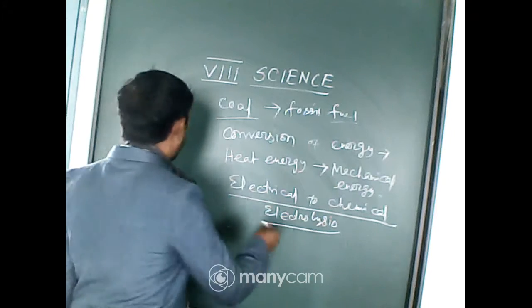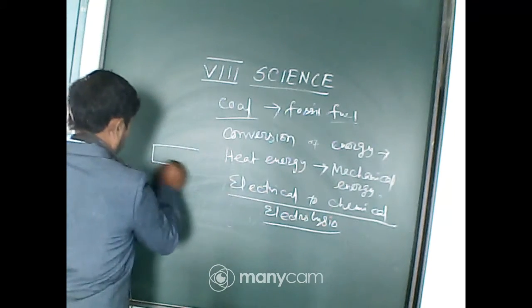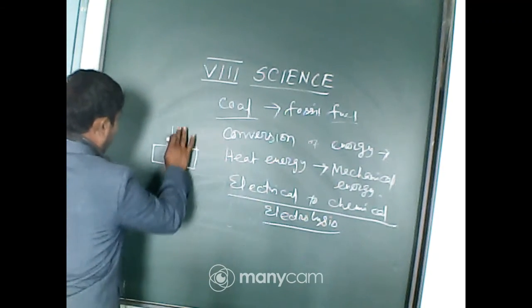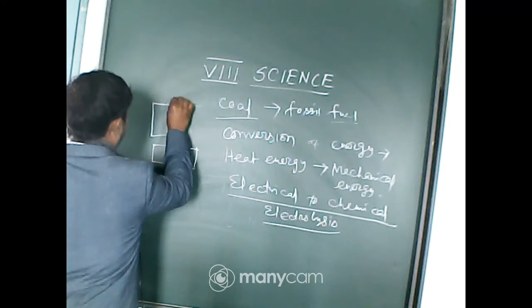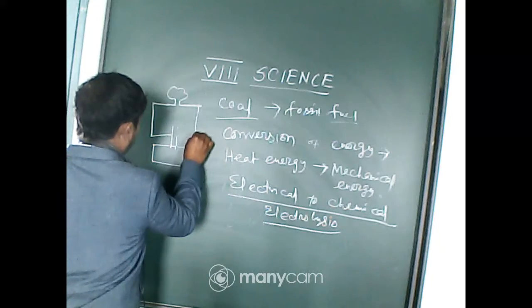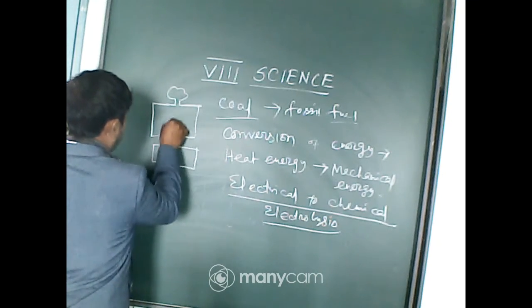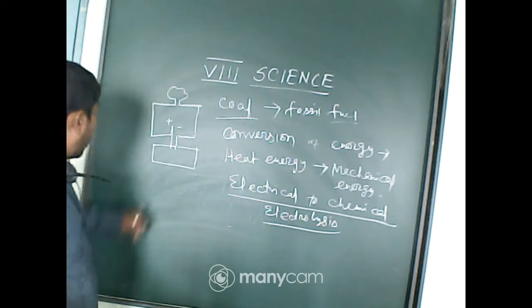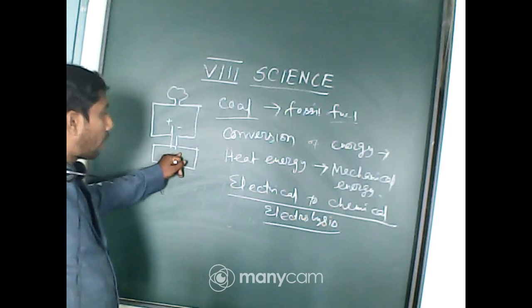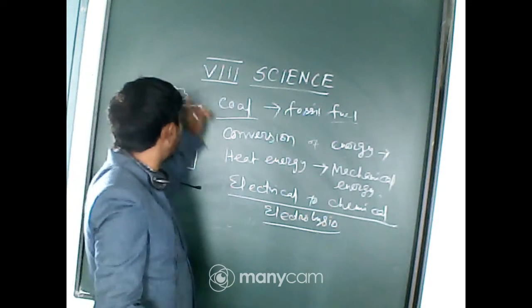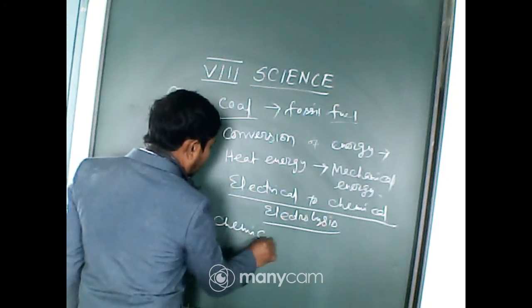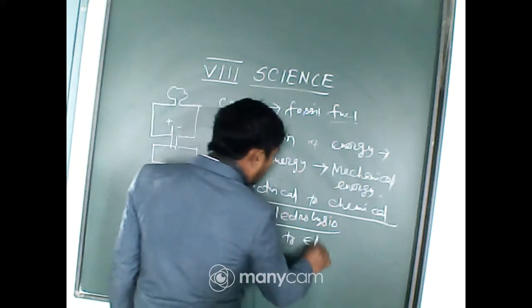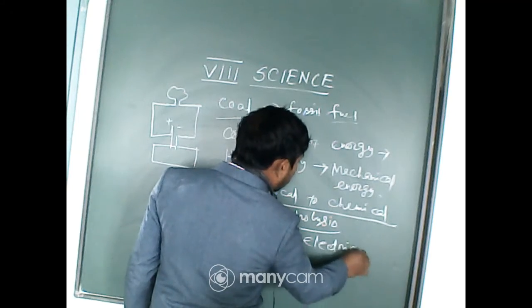Okay. Suppose it is a battery, its two poles are joined by a circuit, and there is a bulb. This is the positive and this is the negative. Now, here the energy is converted from chemical to electrical. What is the example of this?